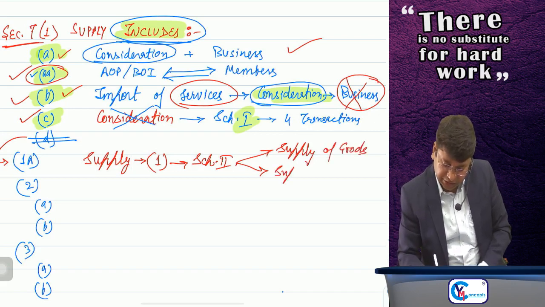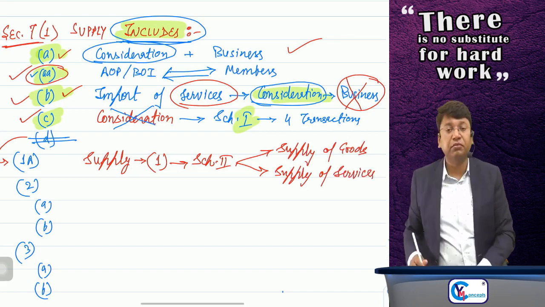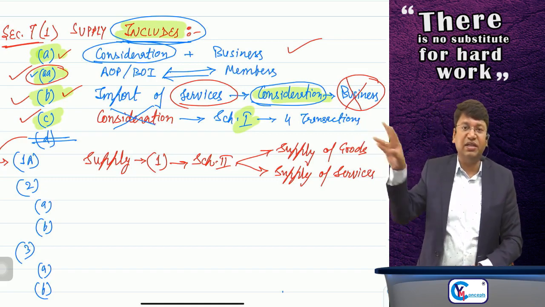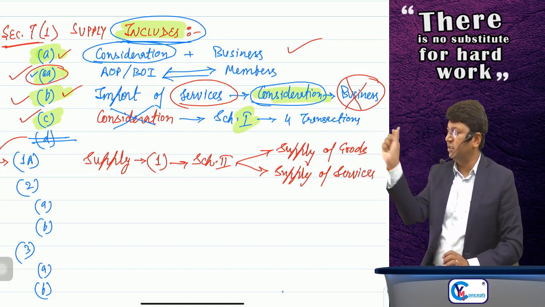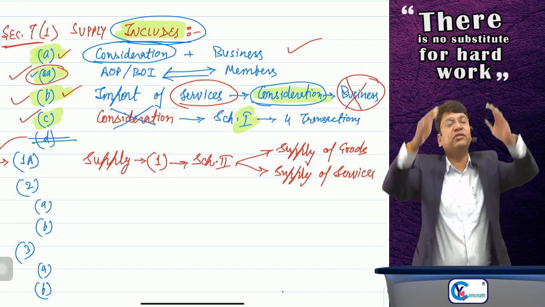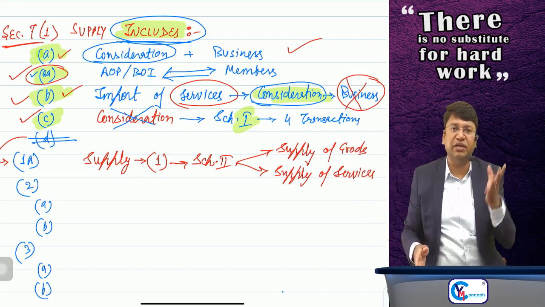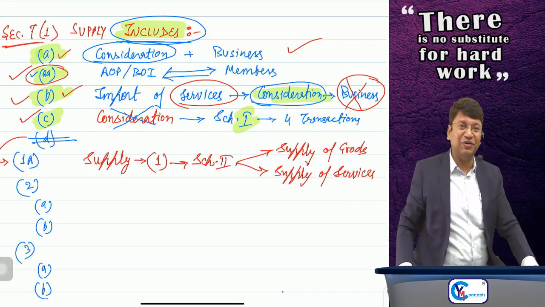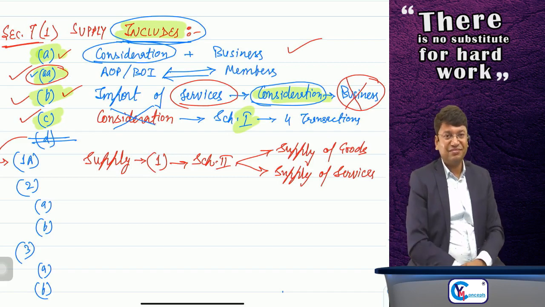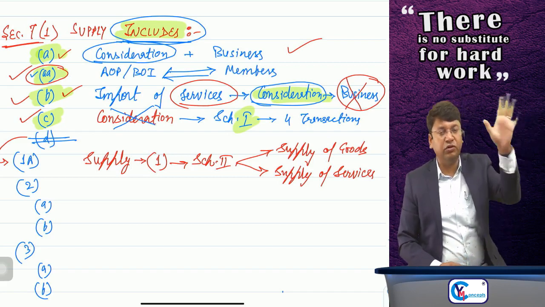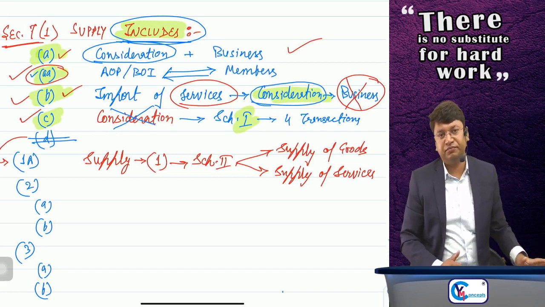6 paras. As of now, there are 6 paras which have defined certain disputes which were prevailing in the industry, and they have clearly defined that yes, this is supply of goods, this is supply of service, and like that they have given a list of transactions which are covered in Schedule 2. So now we are covering Schedule 2. There are 6 paras where government has predefined that yes, it will be supply of goods, no need to make any dispute.